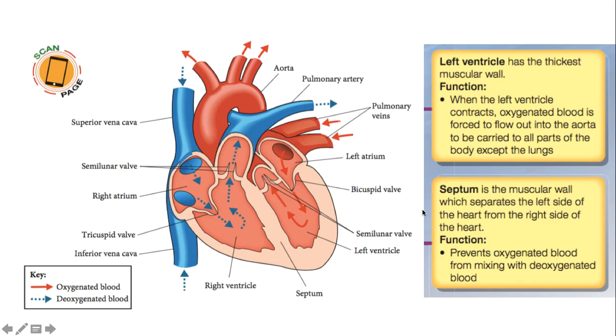And then last but not least, we have the septum here. The septum is basically a muscular wall which separates the left side and the right side of the heart. It will prevent the oxygenated blood and deoxygenated blood from mixing between the two.